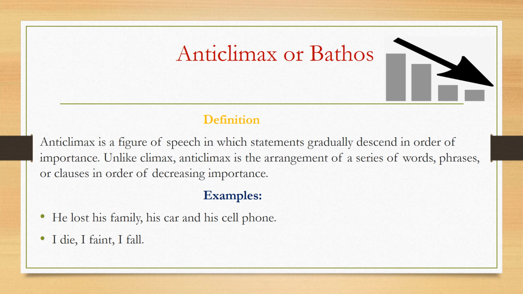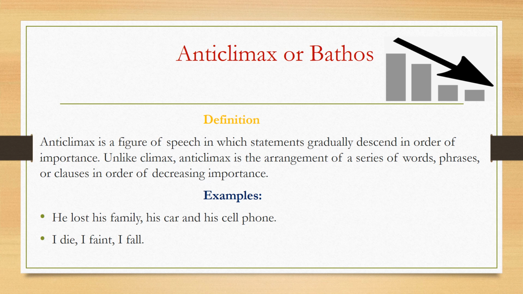Let's discuss another figure of speech, anticlimax or bathos. Anticlimax is a figure of speech in which statements gradually descend in order of importance. And it's important to note that anticlimax is actually the opposite of climax. So, unlike climax, anticlimax is the arrangement of a series of words, phrases, or clauses in order of decreasing importance. Let's have a look at the examples.